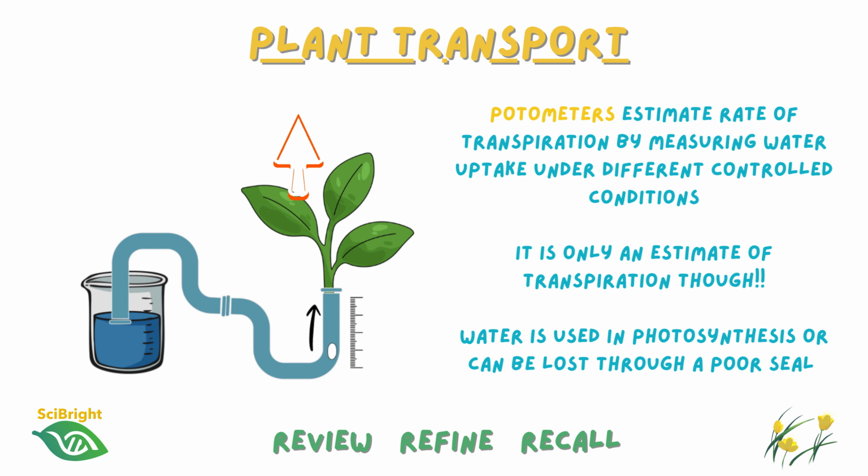Now, one common misconception worth correcting now is that a potometer does not directly measure transpiration. Water uptake is an estimate of transpiration. Some water taken in can be used in photosynthesis or lost through the seal between the stem and potometer. Now, as you move into year 12, you'll also think much more carefully about experimental design, identifying variables, justifying methods, reflecting on exactly how we can design studies to give accurate, reliable, and precise data, suggest improvements to reliability, and also evaluate the limitations of using water uptake as an estimate of transpiration.